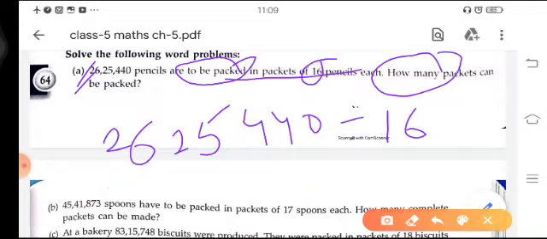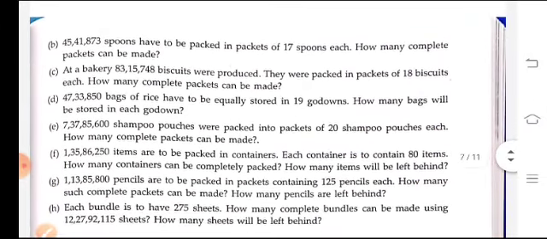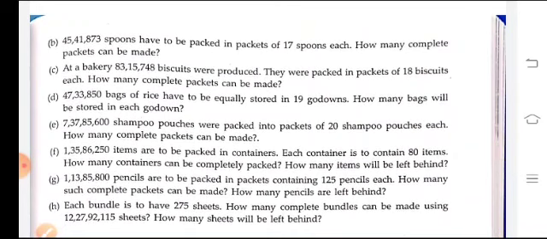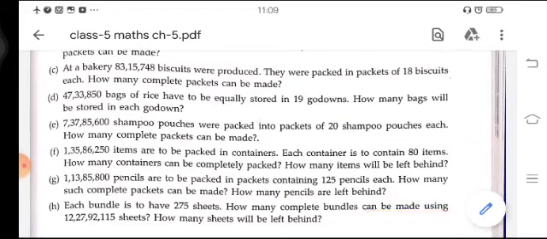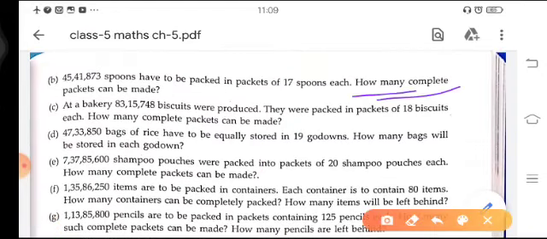Okay, similarly the next question is given to you. If we see the B part, they have given 45,41,873 spoons to be packed in packets of 17 spoons each. Again you have to find the complete packets that you have to make for packing the spoons.